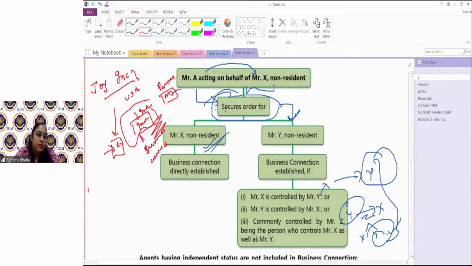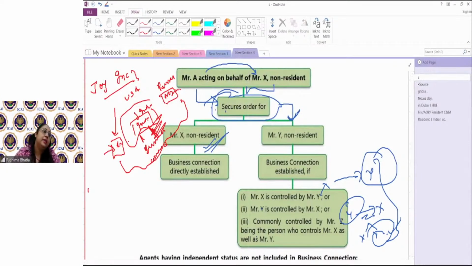You have to remember that not the entire income of the product would be income deemed to accrue or arise in India, only the income proportionate to what is generated from the business connection in India.